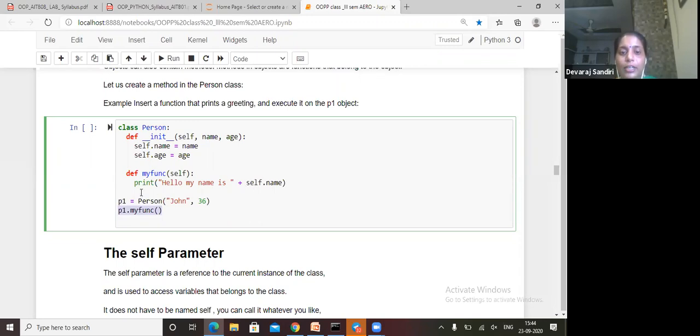This self.name will go under this function, self.name, inside the person class. Here it will go under this my function, it will go to the person class, it will go to my function. After that it will print both.